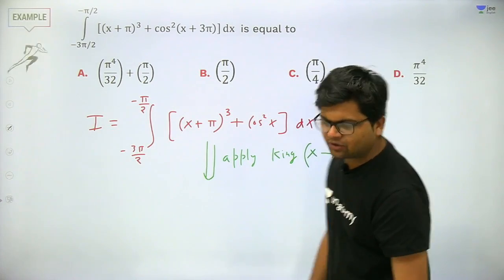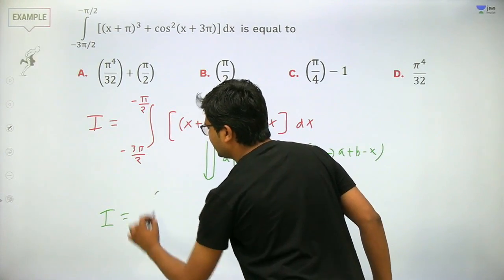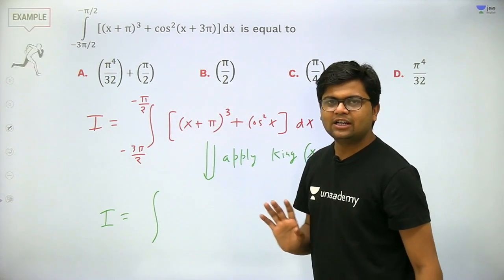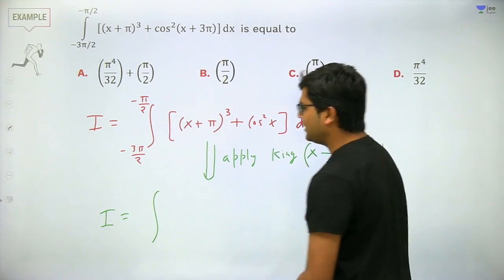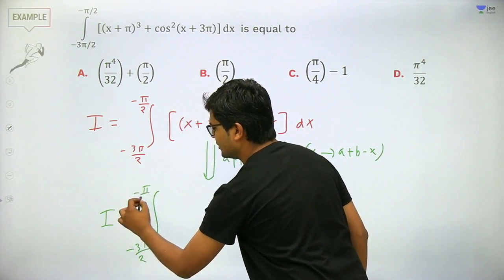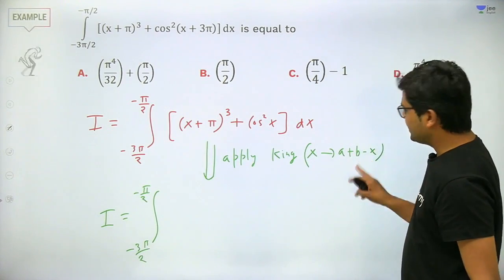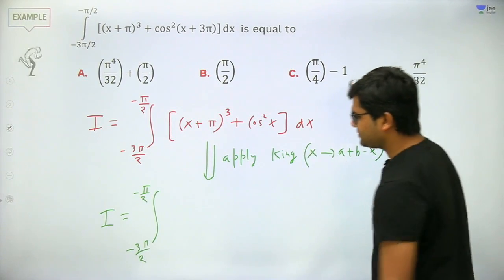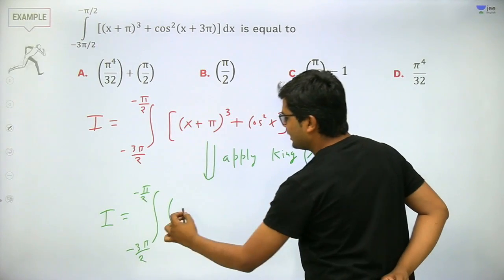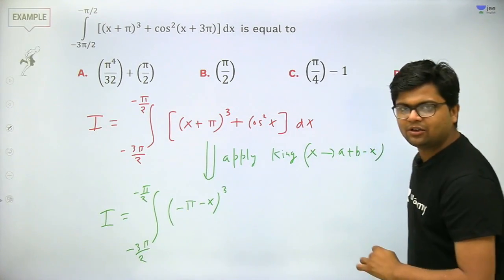Got my point? Very good, students. So if you apply it, for the new I, the sum of limits is minus 3 pi by 2 minus pi by 2, which is minus 2 pi. Sum of the limits is minus 2 pi. Very easy. So minus 3 pi by 2 to minus pi by 2, the limits remain the same, and in place of x I will write a plus b minus x. A plus b is minus 2 pi, so I will write minus 2 pi minus x plus pi, so it will become minus pi minus x whole cube. Getting my point? Very good.